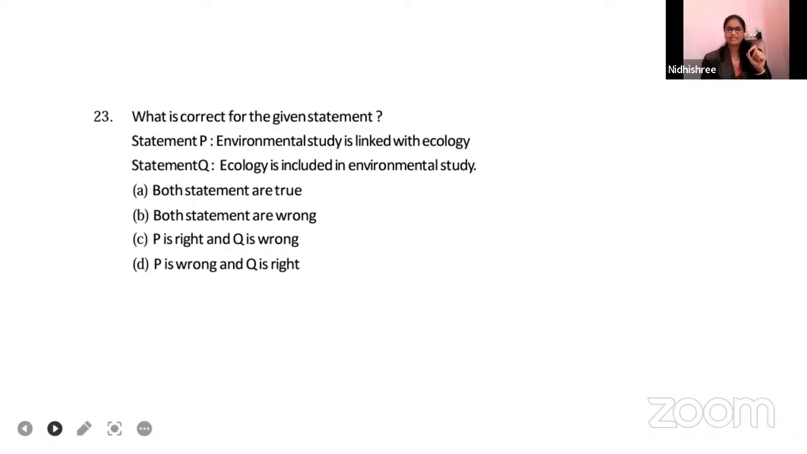Option A, both statements are true. Option B, both statements are wrong. Option C, P is right and Q is wrong. Option D, P is wrong and Q is right. I appreciate the quick answers, but I request that until I read all the options, please don't message your answers.